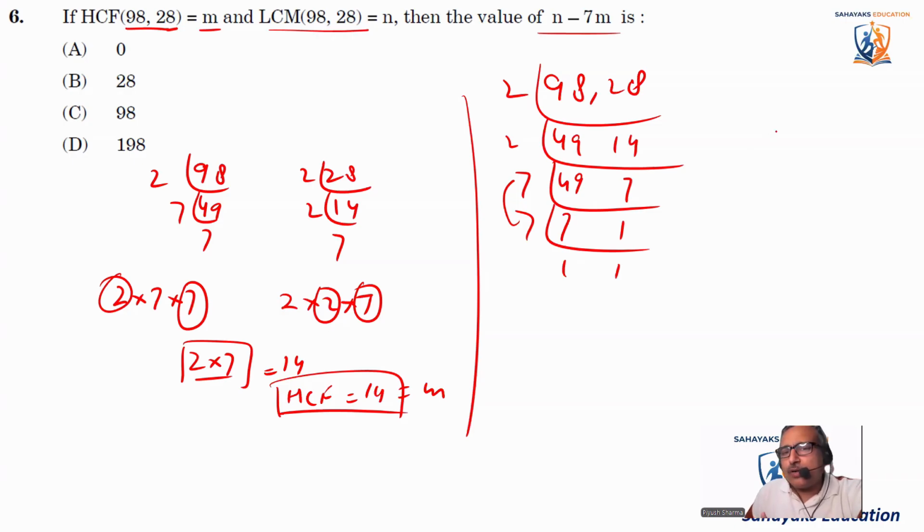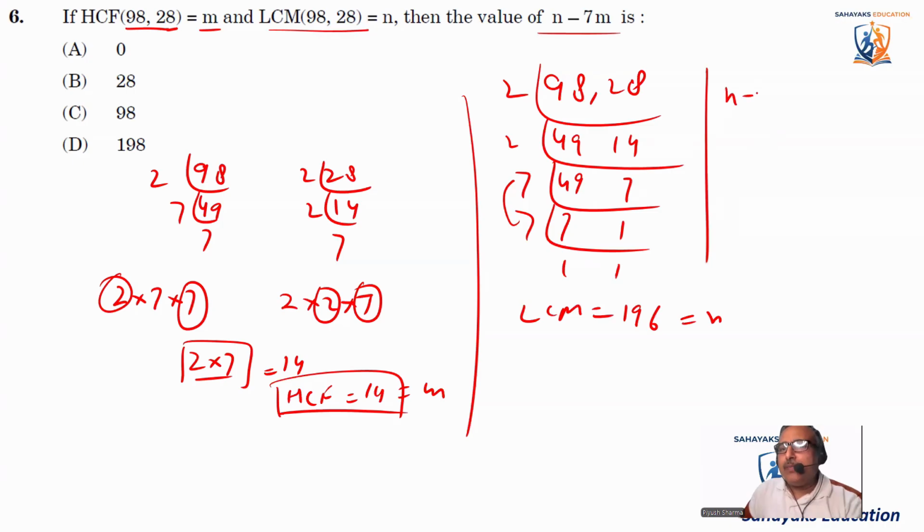So 49 into 4 comes out to be 196. So LCM is equal to 196. Now we need to find n minus 7m. So this is equal to n. So we have to find n minus 7m.